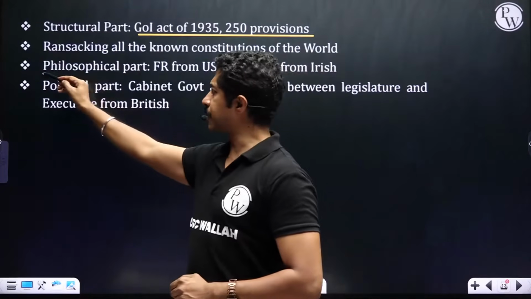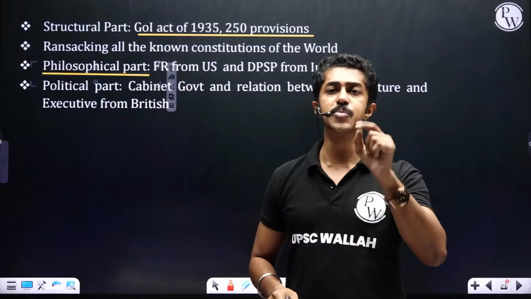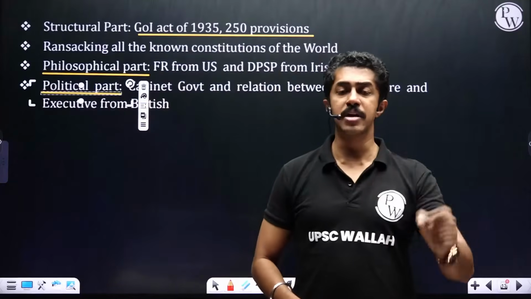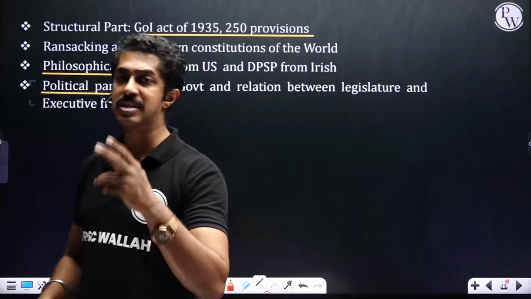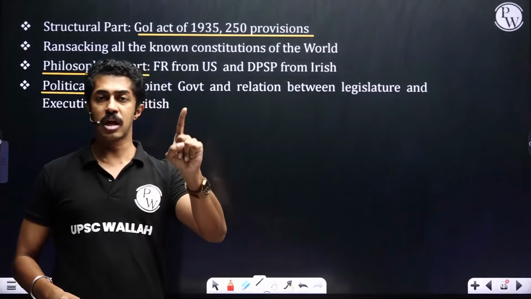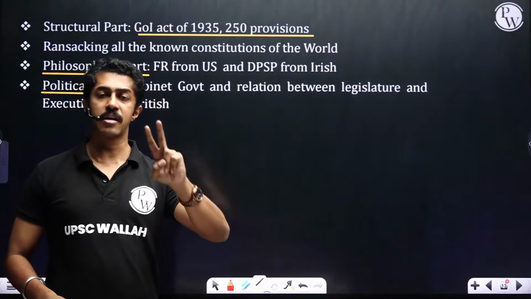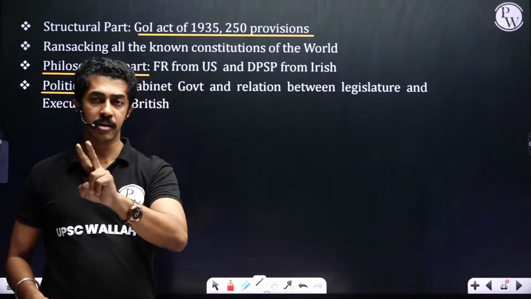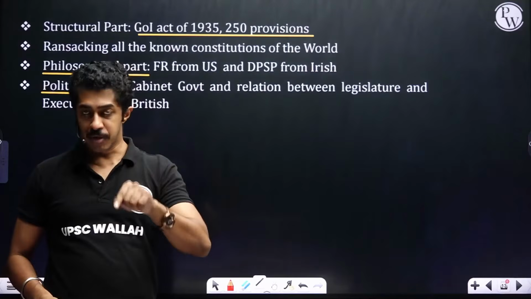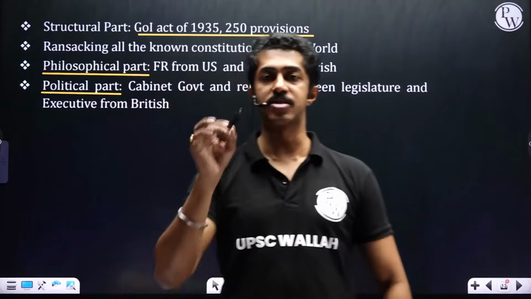So the philosophical part of the constitution, fundamental rights we took from USA, DPSP we took from Irish. Political part, that is cabinet government and the relationship between the legislature and the executive, we took from the British.